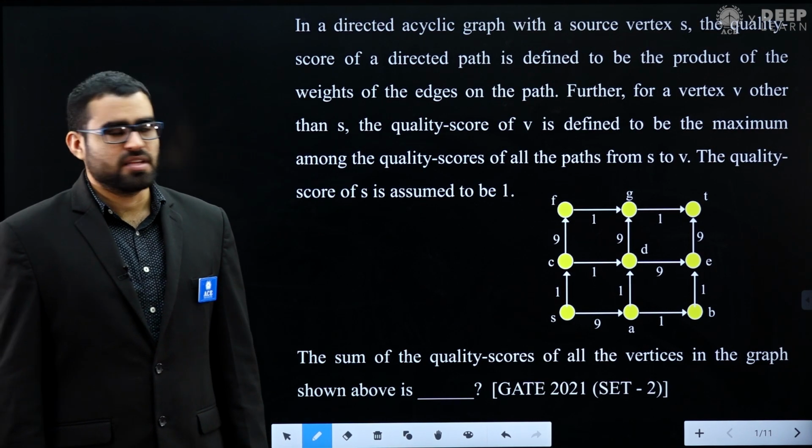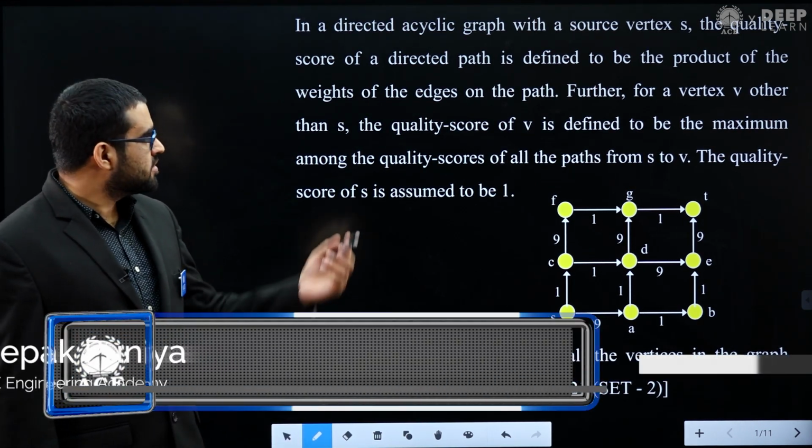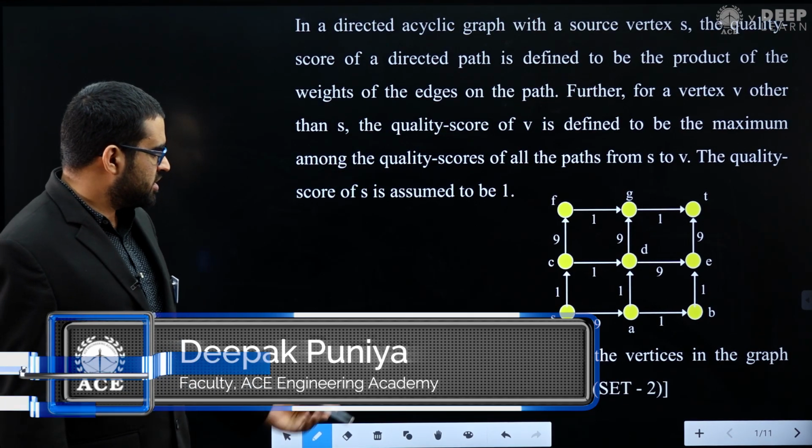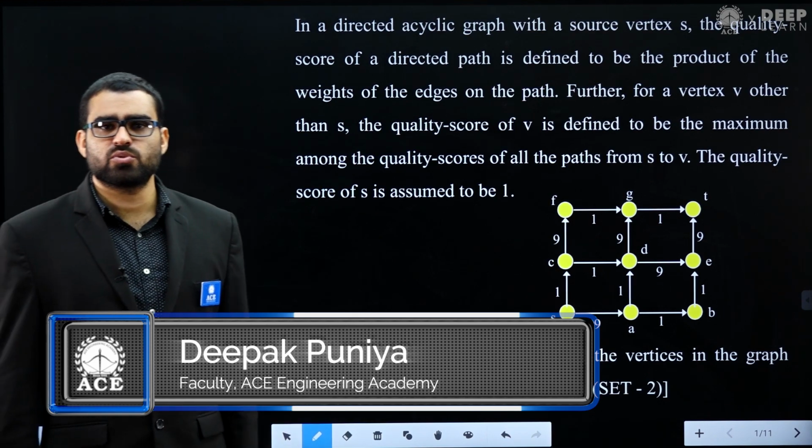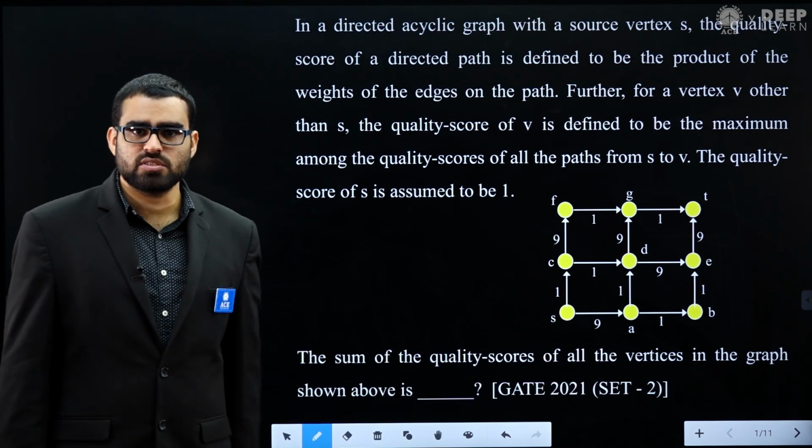Hi everyone, my name is Deepak Punia and in this video we will see the solution of this GATE question. This is a GATE 2021 Set 2 question.